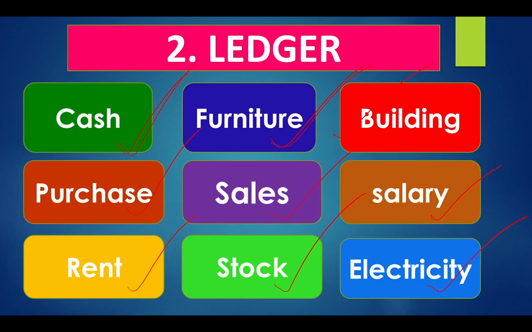All the electricity goes to electricity. There are different types of ledgers in a business. So each ledger enters only the transactions related to that ledger. For example, the rent account enters only transactions about rent, paying of rent or due rent. Everything related to rent goes to rent account.